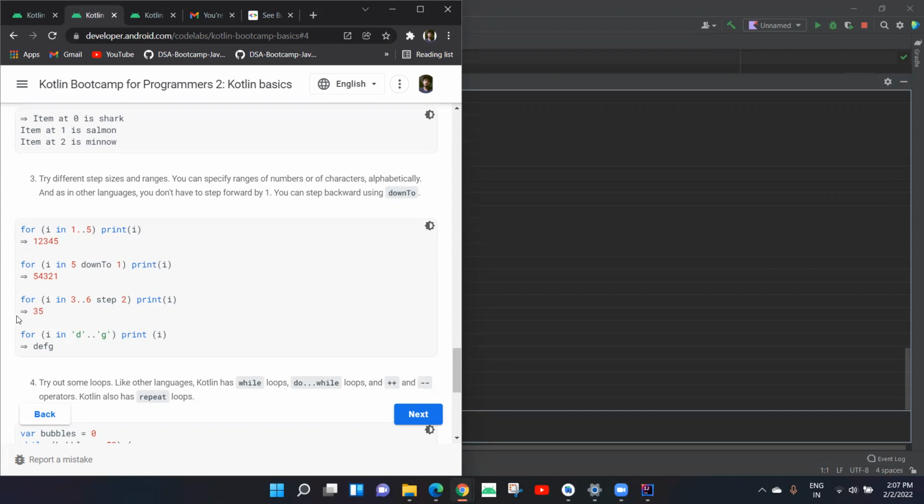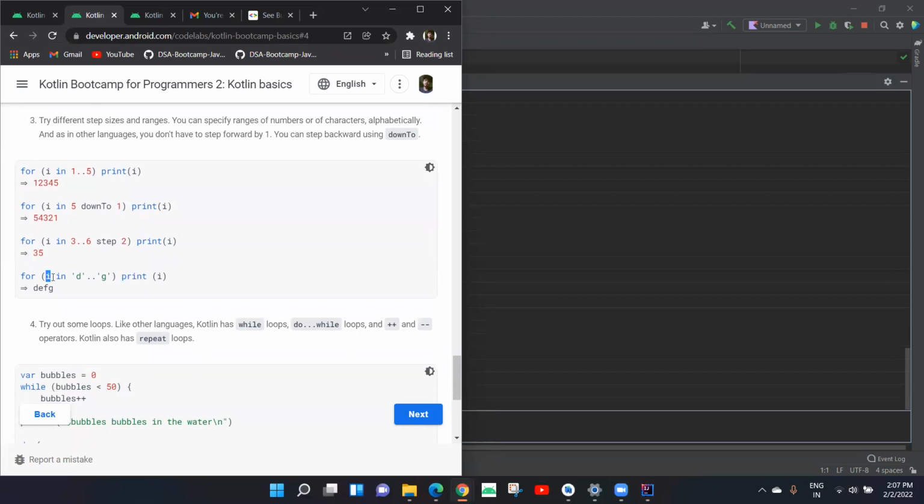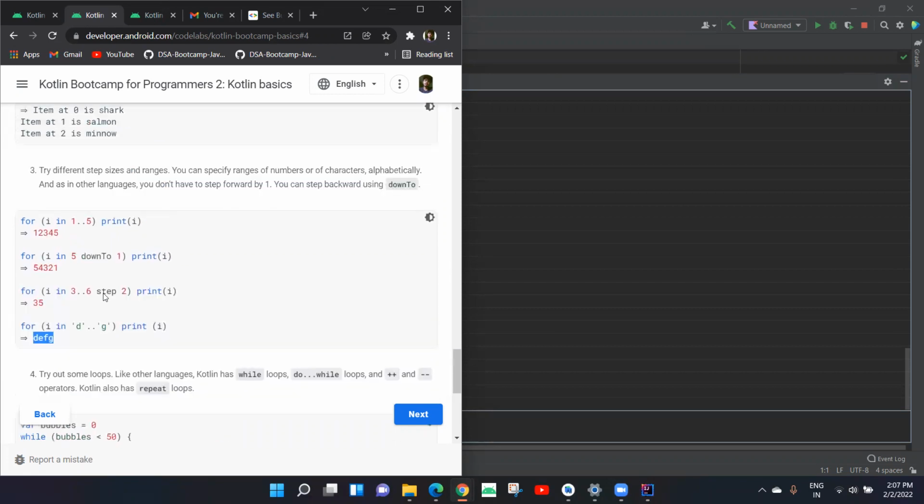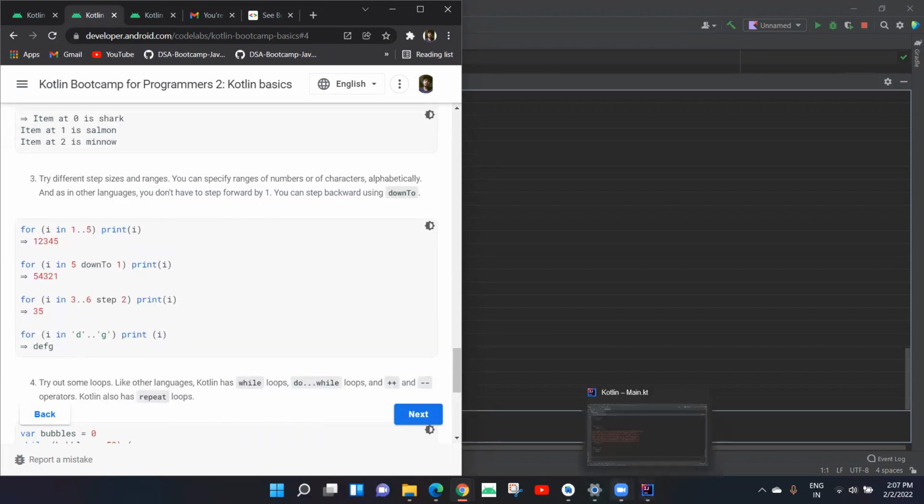We print I. And here we want I to be in range 3 to 6 with steps 2, which means every time I print I, I increment the value of I by 2. Here nothing was defined, that means we want to increment it by 1. Same goes for this. For I in D to G, print I. So every element between D to G would be printed. So it is D, E, F, G.